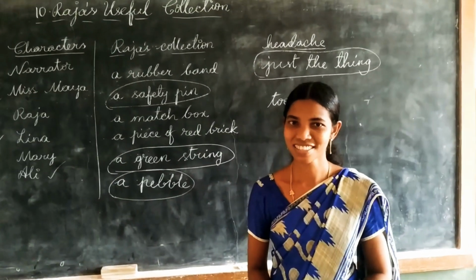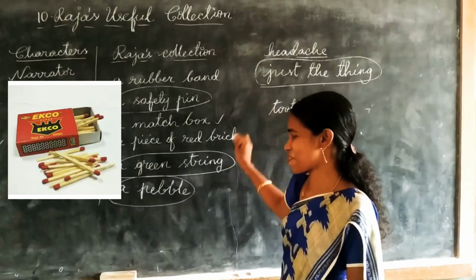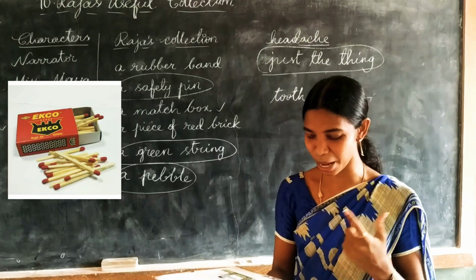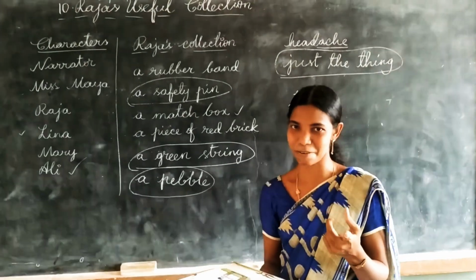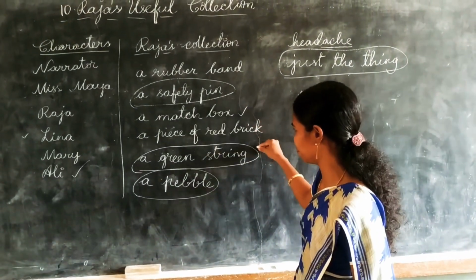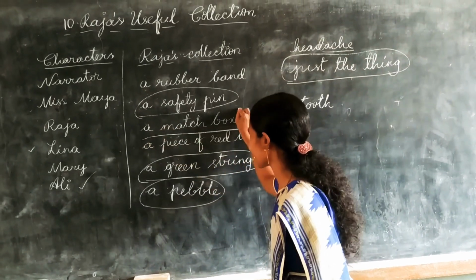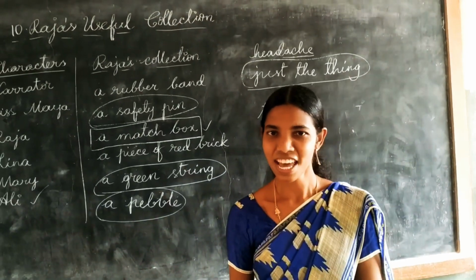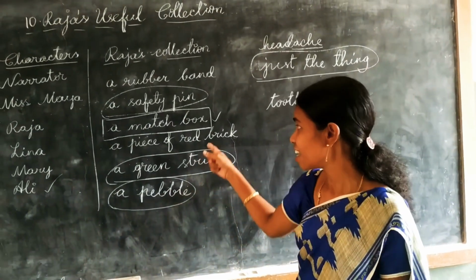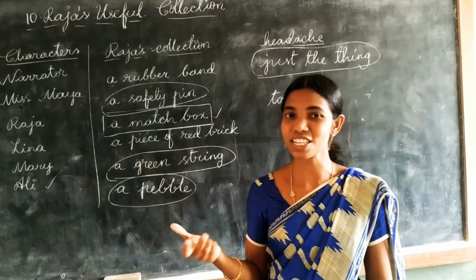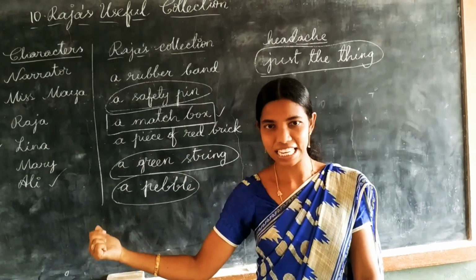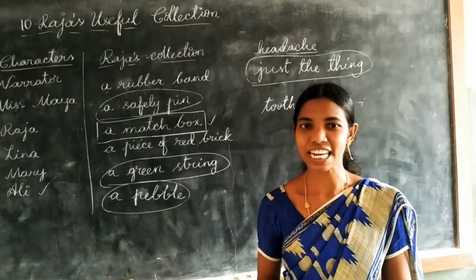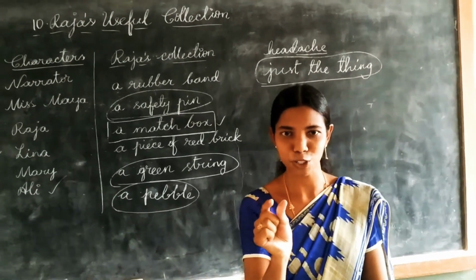Can you guess? Yes, it's a matchbox. So, you can put it in my matchbox if you like. He's offering another help. See, Raja is very helpful, right? You also must be helpful like that. Here, Raja has a matchbox, so he is offering it to Master Ali, not Mr., because they are kids, Master Ali. He is offering, you can keep your tooth in this matchbox.